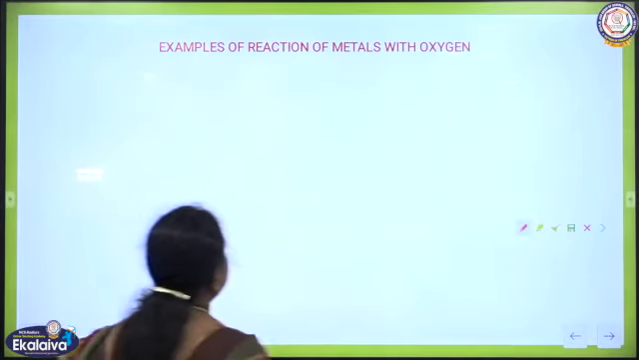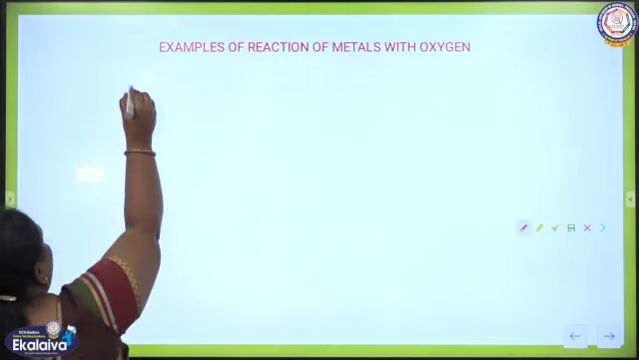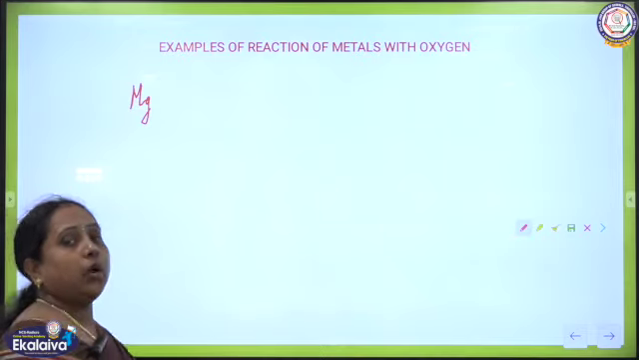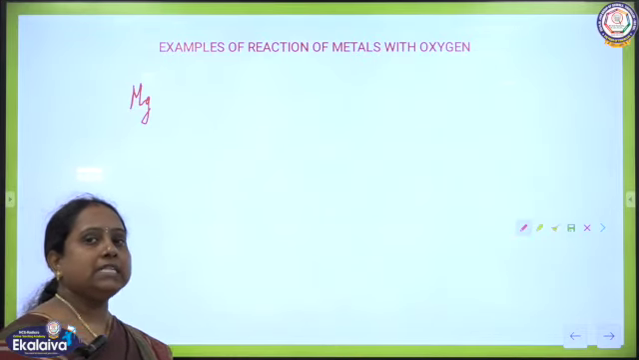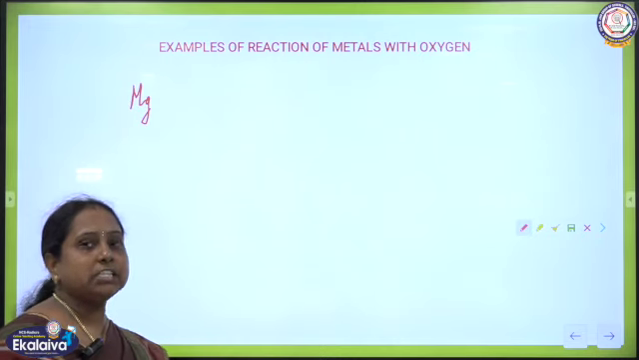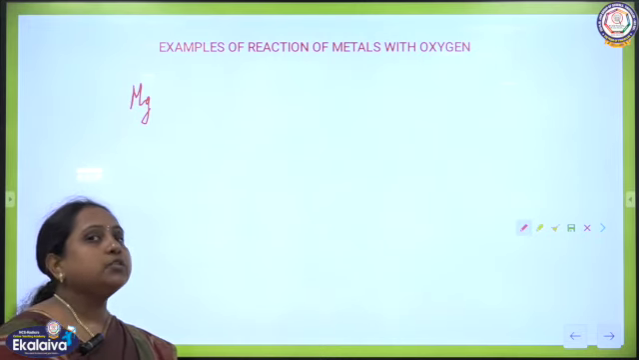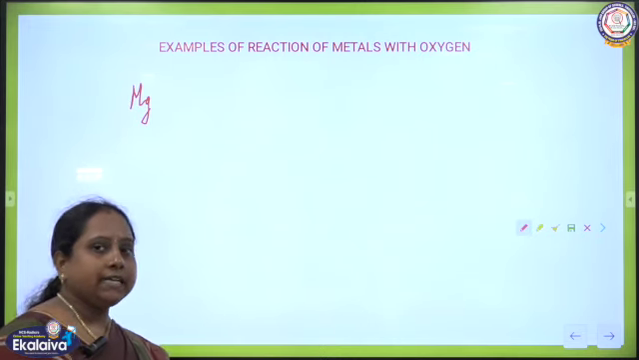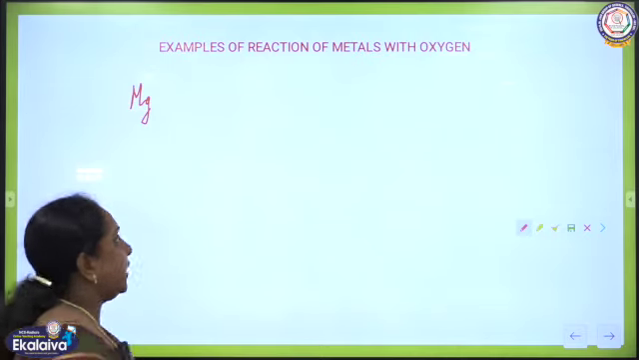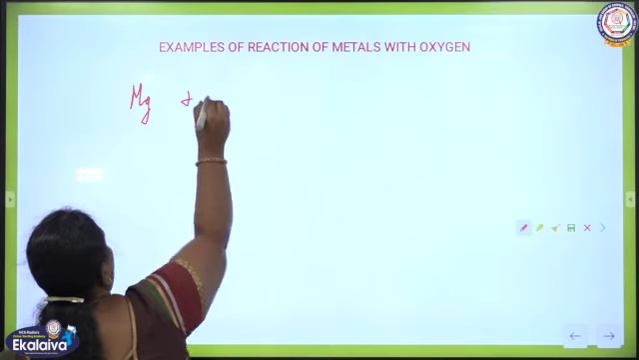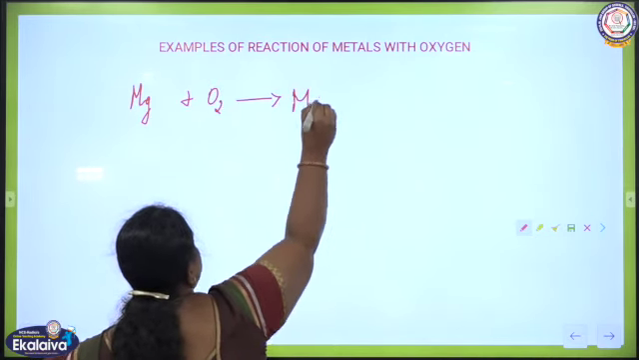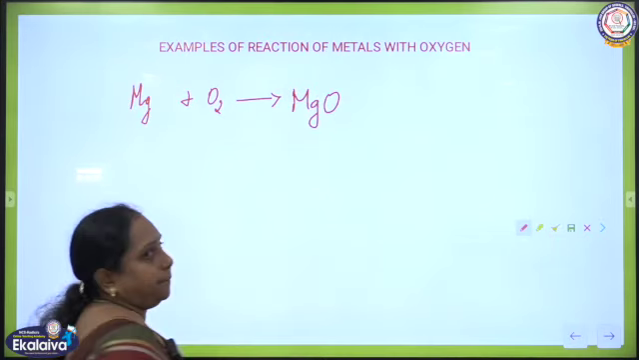So, let us take magnesium, the metal with the symbol Mg. When magnesium is reacting with oxygen, that means when it is burnt, right. So, when magnesium ribbon is burnt, it directly gets contact with the oxygen which is supplied by the heat energy. Okay. So, when it combines with the oxygen, it produces the oxide, that is magnesium oxide.